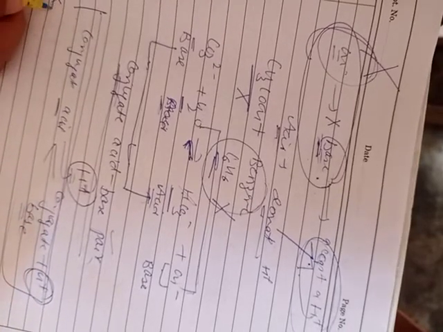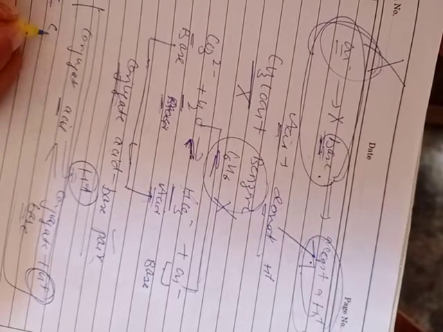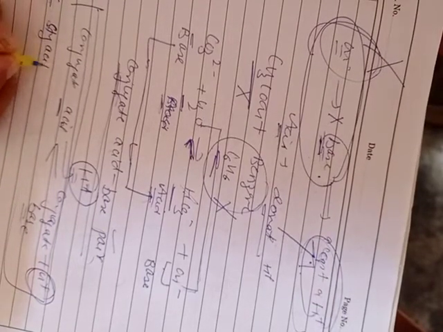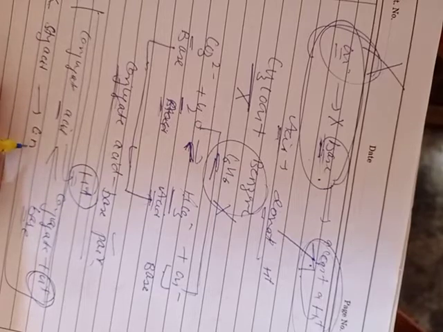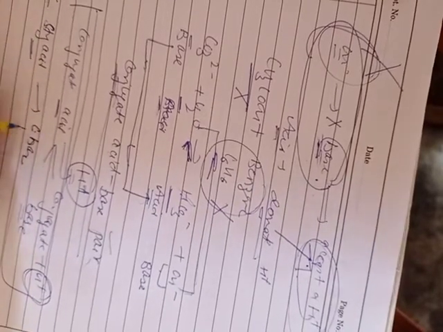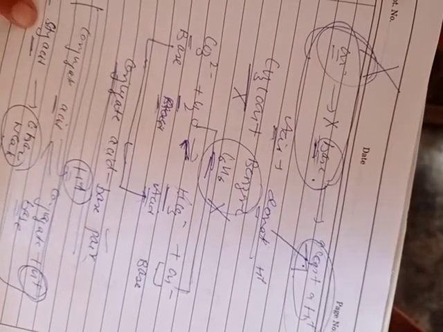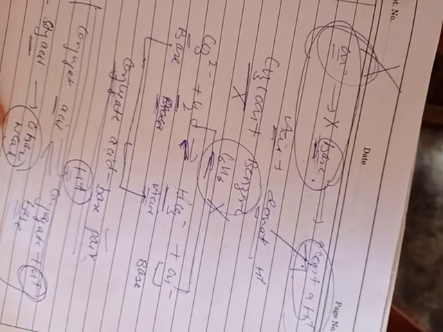Second point is that if we have a strong acid, then the conjugate base of this acid will be weak. If we have a strong acid, then it will produce a weak conjugate base and vice versa. If we have a weak acid, it will produce a strong conjugate base.